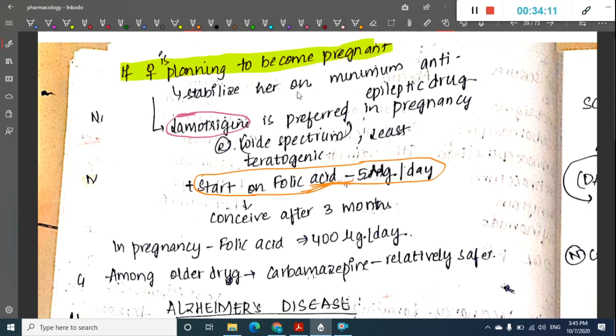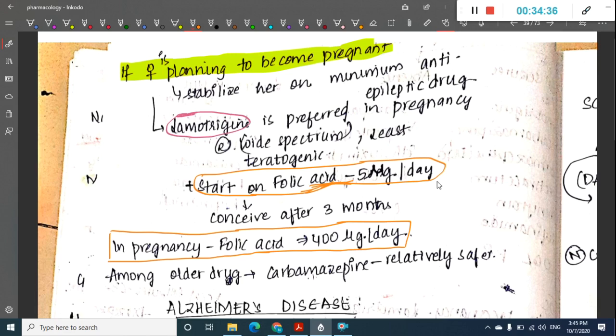And in pregnancy, once the patient becomes pregnant, you should give 400 micrograms of folic acid per day, whereas in the pre-pregnant state you start her on 5 milligrams per day and continue it for 3 months, and then ask her to conceive.